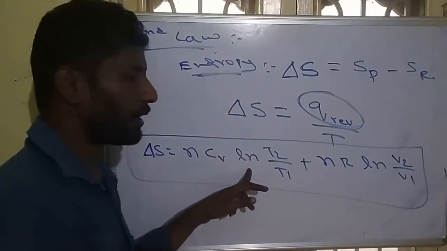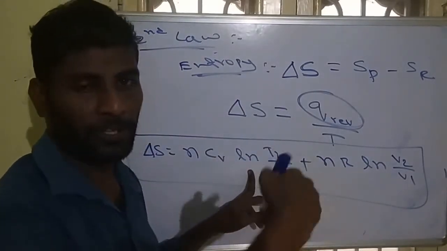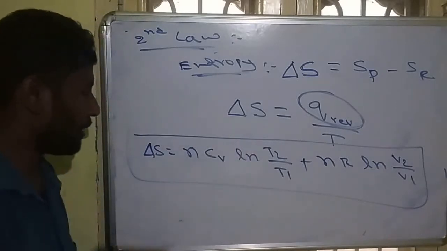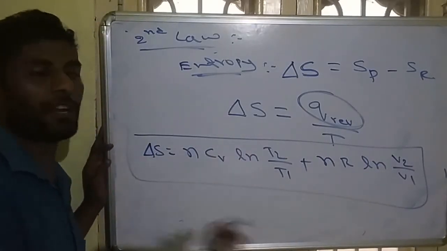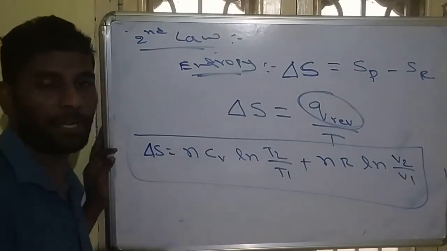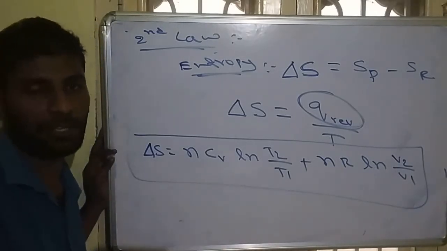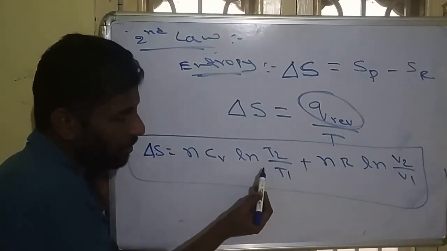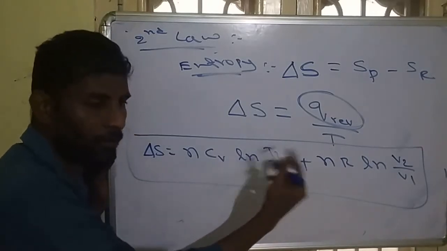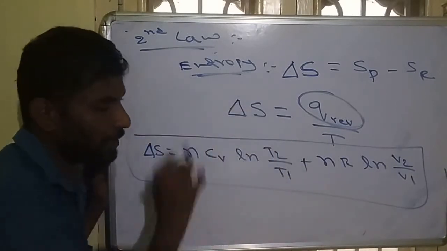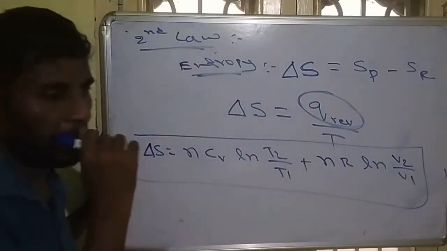We can convert ln to log also, then 2.303 log will come. This is the formula of entropy for different processes. Suppose the process is isothermal. Isothermal means temperature is constant while volume or pressure are changing. Then T2 and T1 are the same, so the ratio is 1, ln 1 will be 0, and this whole term will be cancelled. This is the formula for isothermal.